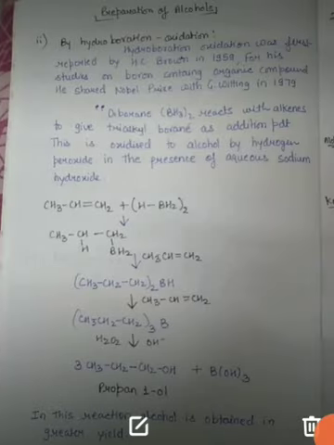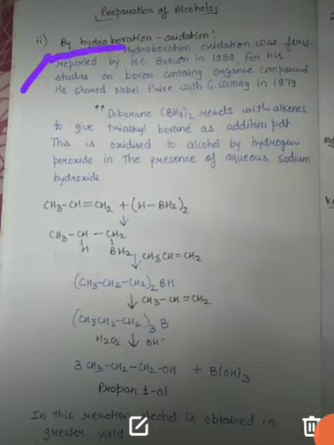Students, talking about the preparation of alcohols from alkene, there is one more topic left, that is hydroboration oxidation. From the word you can clearly identify that it is basically the addition of a borane group to the alkene.